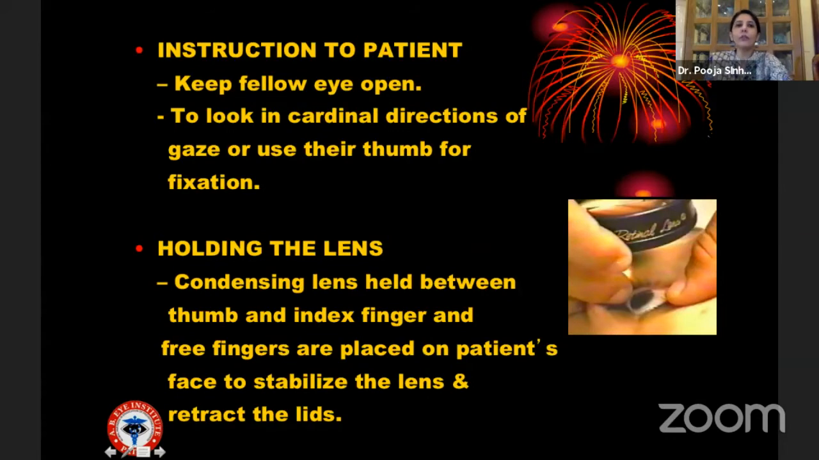What instructions do we give to the patient? The patient has to be instructed to keep the fellow eye open. Sometimes when the patient is not able to do that, ask him to outstretch his thumb and look in the different cardinal directions of gaze, or use their thumb for fixation. The lens has to be held in a very proper fashion. The condensing lens is held between the thumb and the index finger, and the free fingers are placed on the patient's face to stabilize the lens and retract the lids. So basically both the hands have to be used.